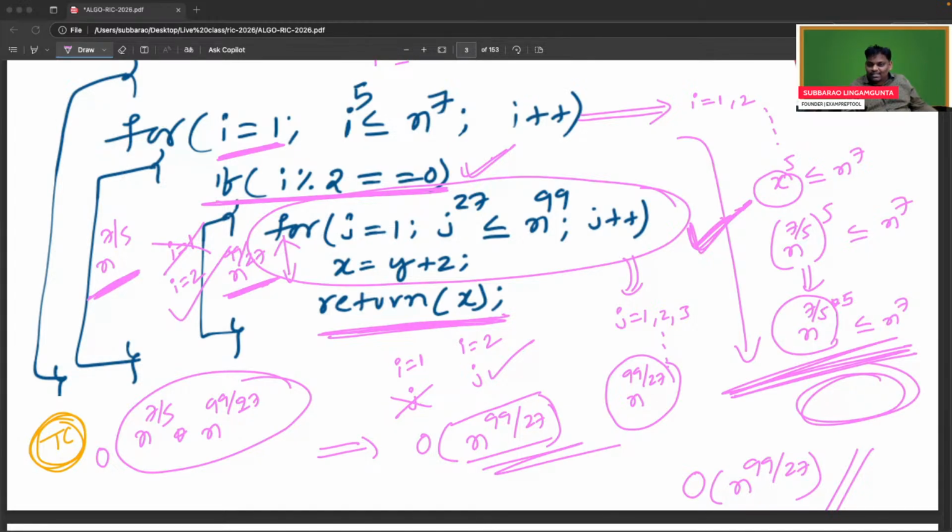For this, I just wrote n power 7 by 5 extra. Parth Bhaiya, you didn't apply any condition, you simply multiplied. But you are very close. Thank you so much, Parth. You almost cracked it.